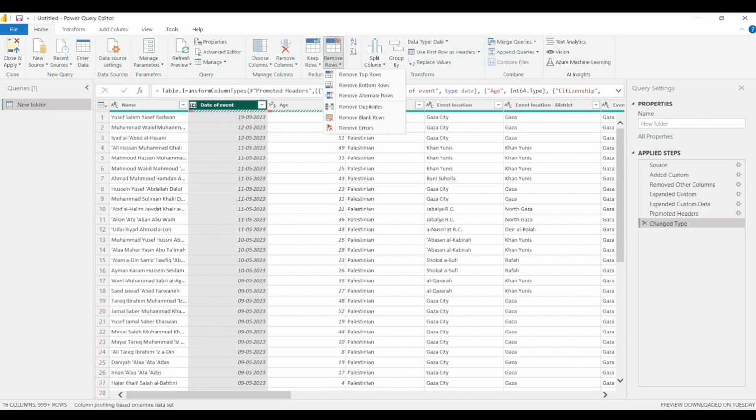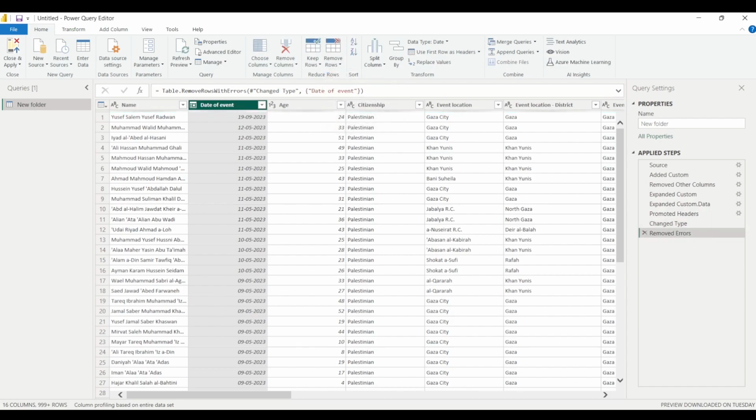These records which lead to the error in our data set are of no use for us because these are nothing but column names which are appearing more than once. So the solution is to simply remove them. I'll select Remove Rows, and then Remove Errors. And now you can see that there are no errors.